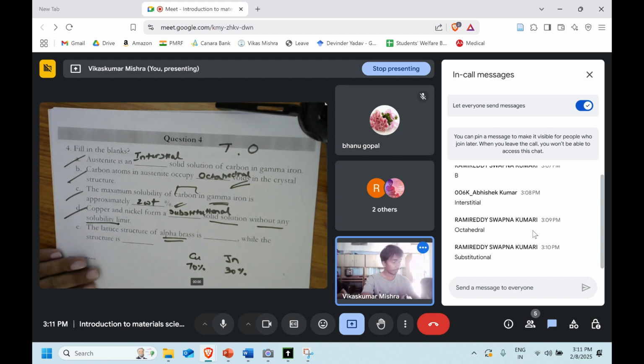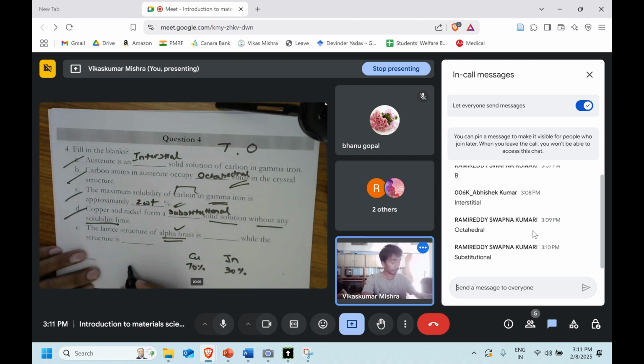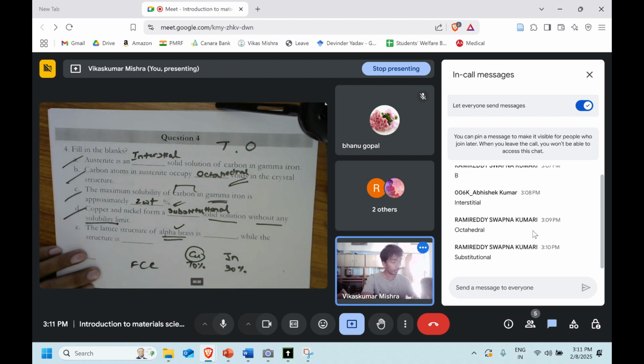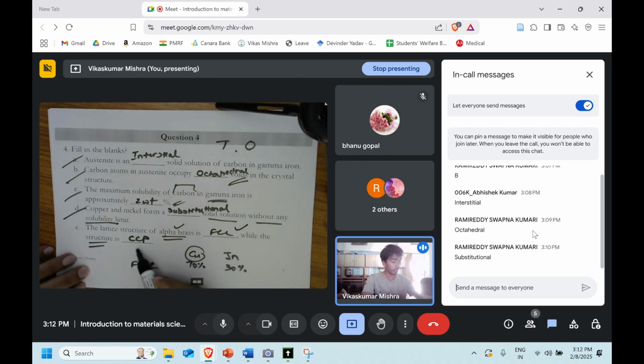Since it is going to form the substitutional solid solution, the lattice which they will form will be that of the copper, FCC lattice, while the crystal structure is cubic close pack. So it's going to be the FCC lattice with the CCP structure.